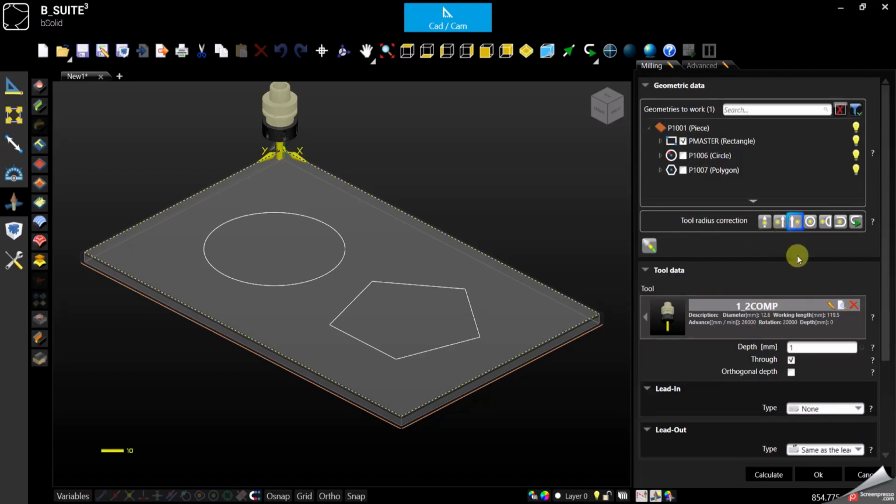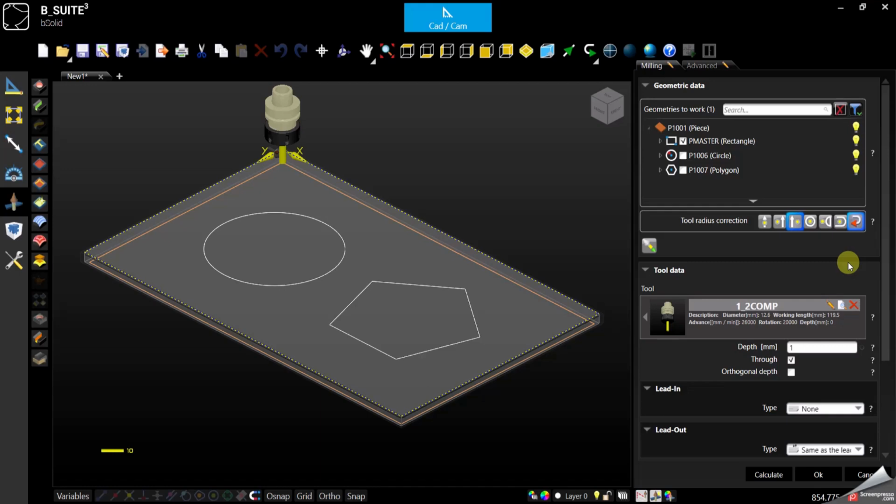If we decided to climb, for some reason, maybe with some material the finish will be better in one way, and with some other is the opposite. So it's up to you. You can choose, but look what happens if I reverse the travel direction. Now, my correction is wrong, so it is inside.